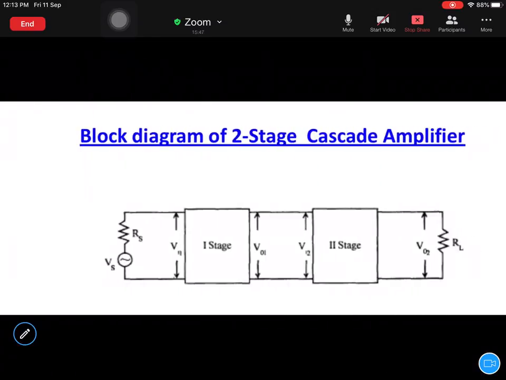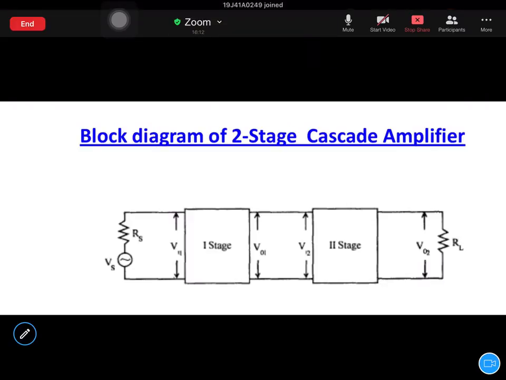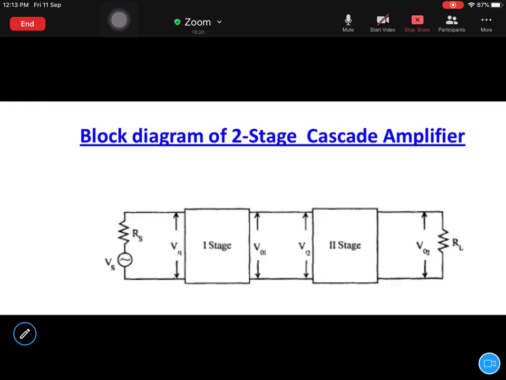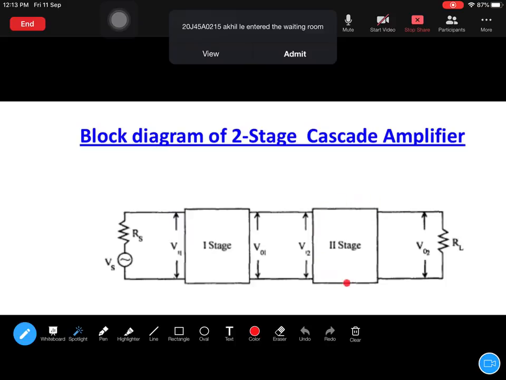Next, we will see different types. Right now this unit's name, the third module's name, is single stage amplifier. What does single stage amplifier define? What is single stage amplifier and what is multi-stage amplifier? Remember, single stage amplifier means you can raise the amplitude only once. Okay, only once. And if you want to raise the amplitude of a particular signal further, then you have to connect one more circuit in cascade. Then you will call that particular amplifier a two stage amplifier.